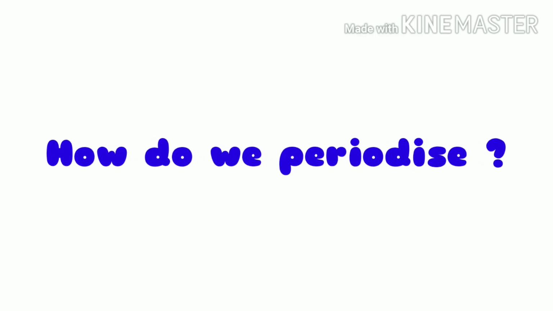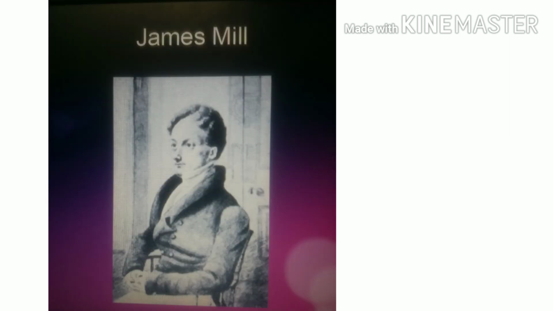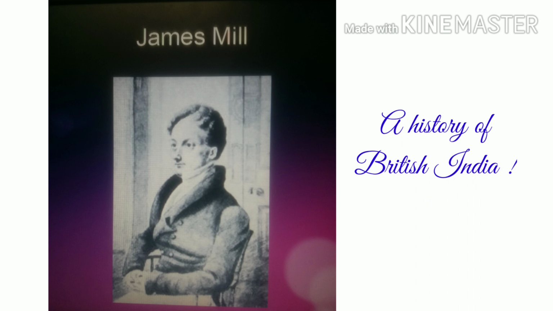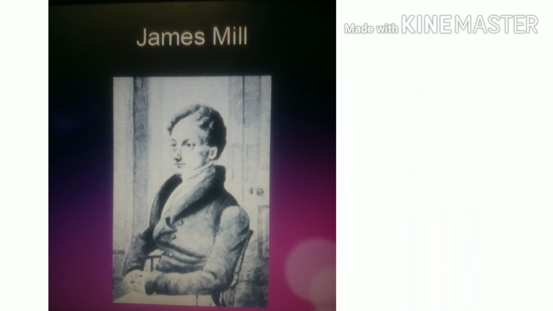The next topic is how do we periodize. In 1817, James Mill, a Scottish economist and political philosopher, published a massive three-volume work, A History of British India. In this he divided Indian history into three periods: Hindu, Muslim and British. This periodization came to be widely accepted.